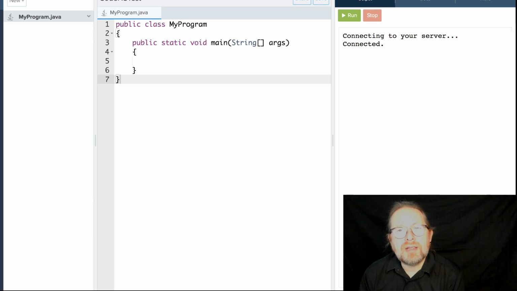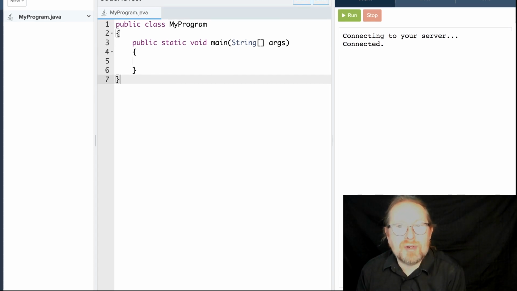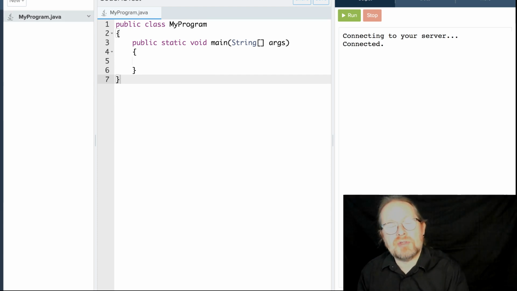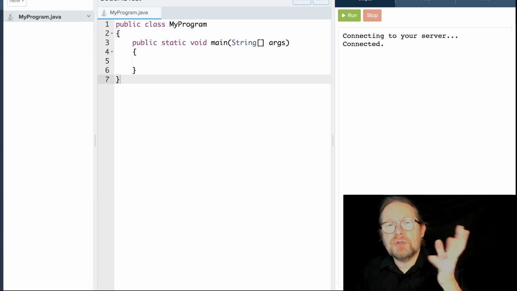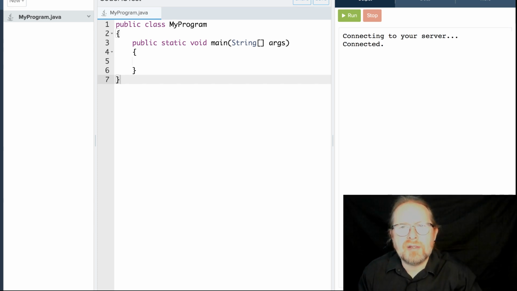Your window over here to the left, this column to the left, is a place where you put files. Right now, there's only going to be one file in your code. That's your main program that you're writing, but you can also put data files and output files, and you can put your classes in their own files. We'll learn how to do that later in the class. But right now, this is just going to have your main program.